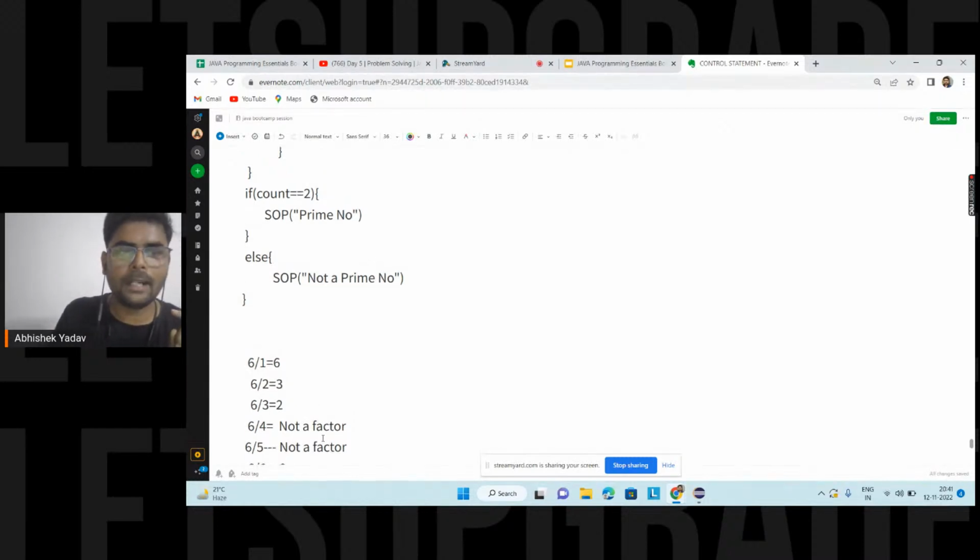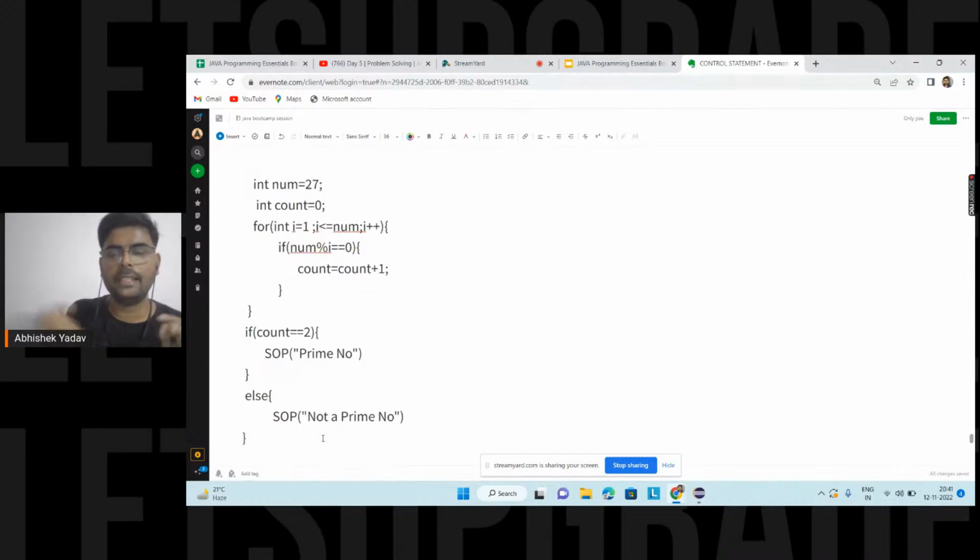So let's move to the part. We know the definition of a prime number, that is having exactly two unique factors, and those factors lie between 1 and the number. So you are using a for loop. I know the start point, that is 1, and I know the end point, that is num. I iterate and check a condition.